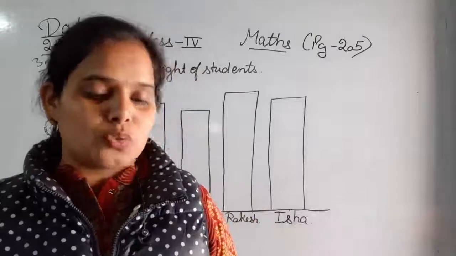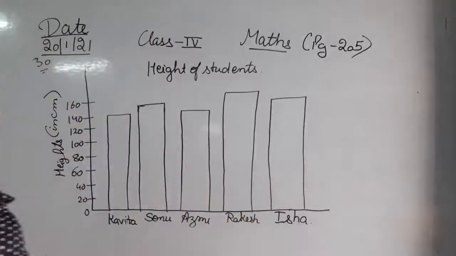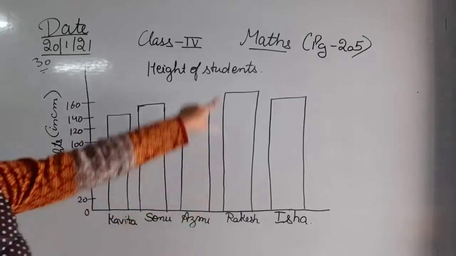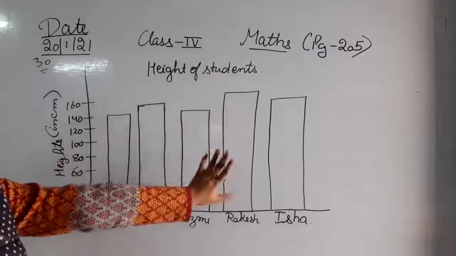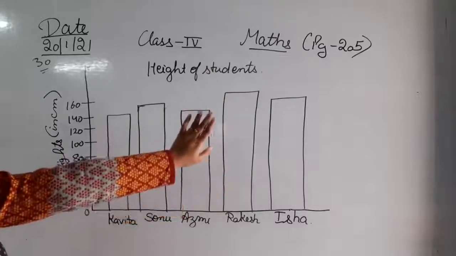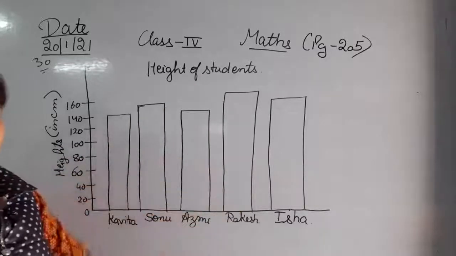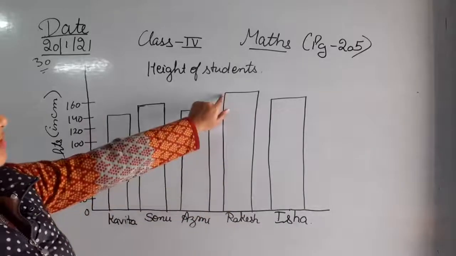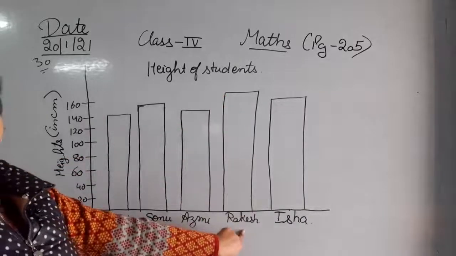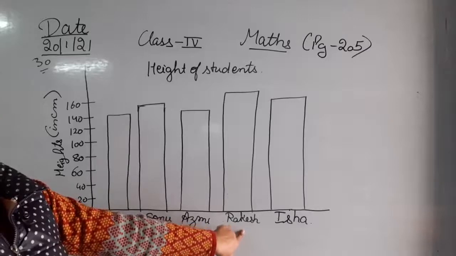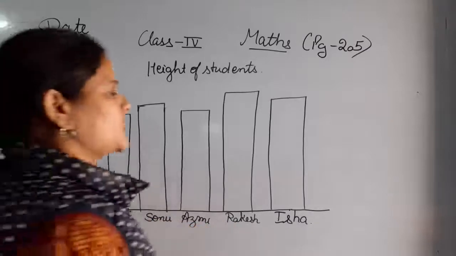Name the tallest student. सबसे tallest बच्चा कौन सा है इस क्लास में? Who is the tallest student in the class? देखिए बार ग्राफ को देखेंगे, सबसे ऊंचा बार ग्राफ कौन सा है? Which is the highest bar graph you can see here. So the highest bar graph is this and this is Rakesh. So Rakesh is the tallest student. So this is the answer of the first.